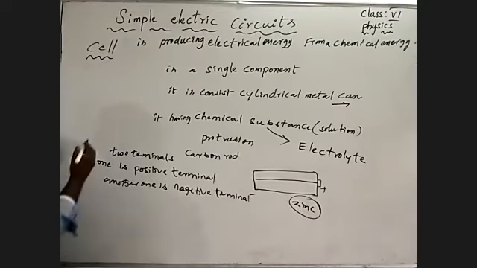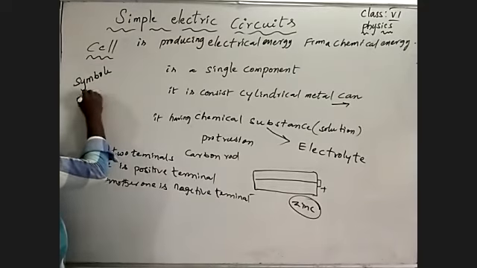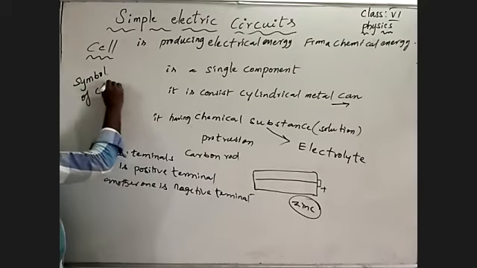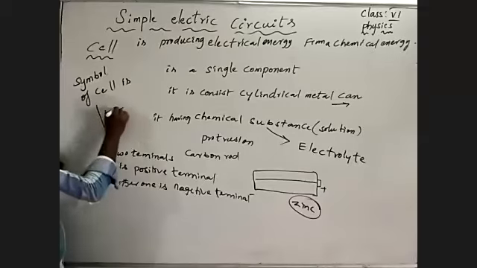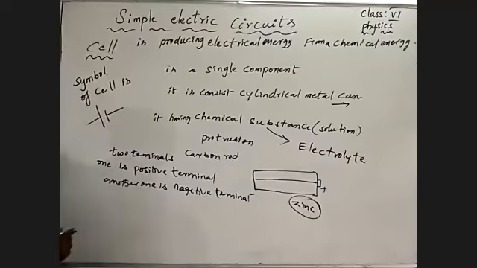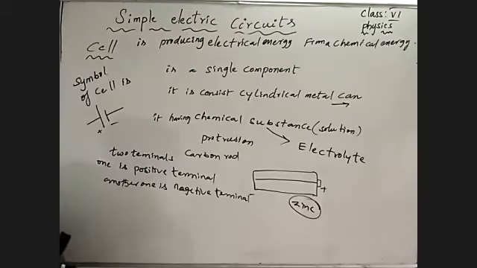This is the symbol of a cell. The longest terminal shows positive, and the shortest terminal shows negative.